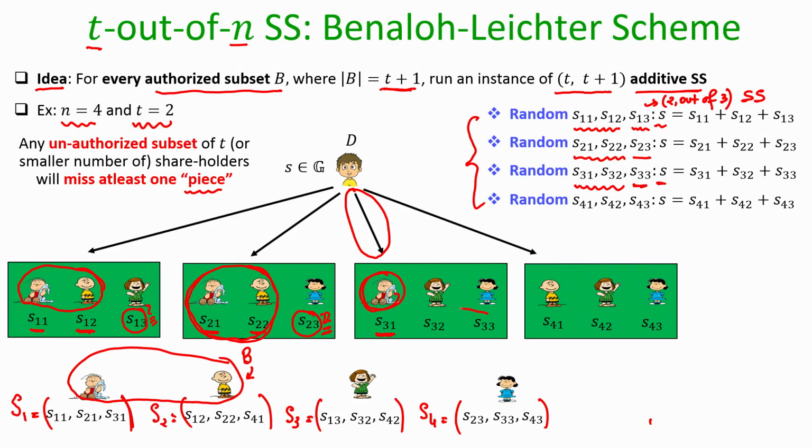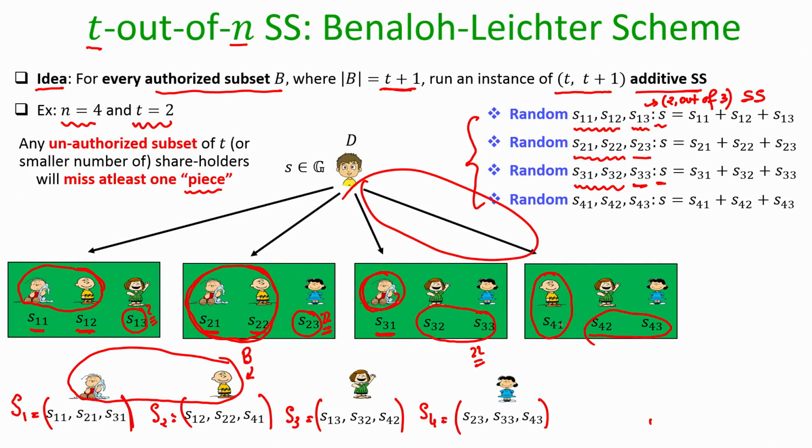Now, there are 2 pieces which P1 is lacking here, and hence it cannot learn anything from this third instance as well. Now, let us consider the fourth instance. In the fourth instance, from the unauthorized collection B, it is only party P2 who is present, but there are 2 pieces in that instance which are missing for him, and hence it could be any candidate S for which he has seen the S41.